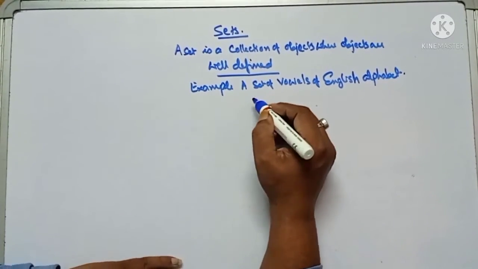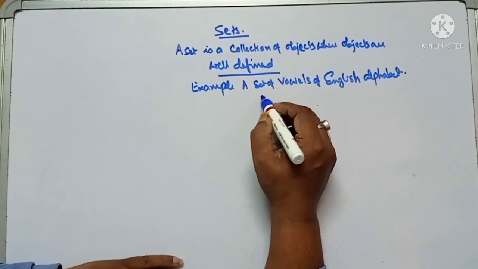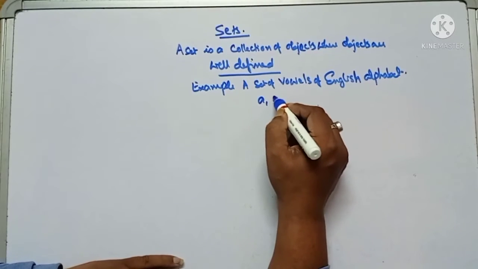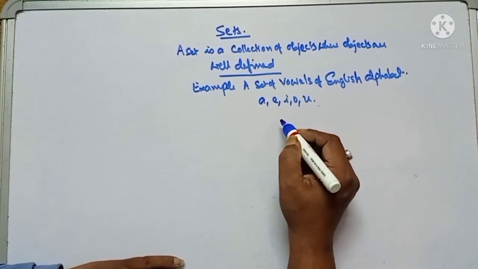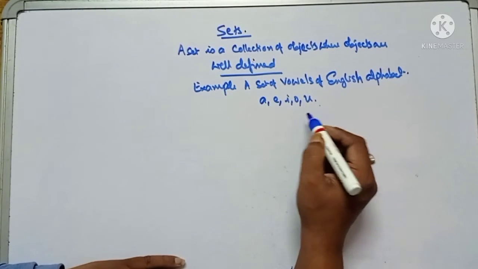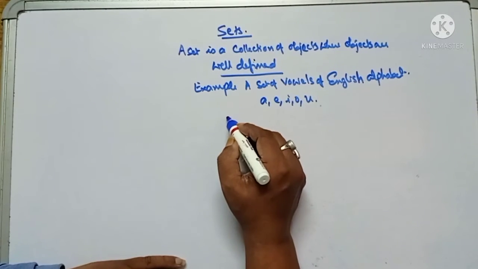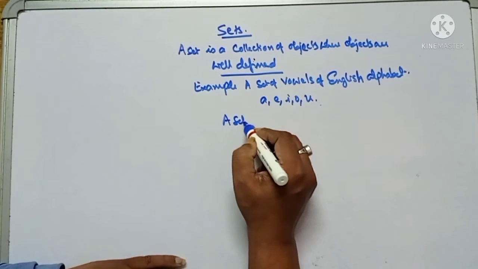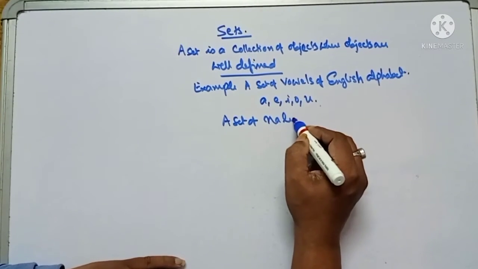Each student of your class will write A, E, I, O, U. That is, the answer of every student will be the same. This is well defined.